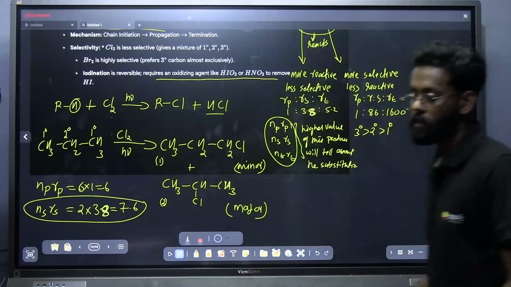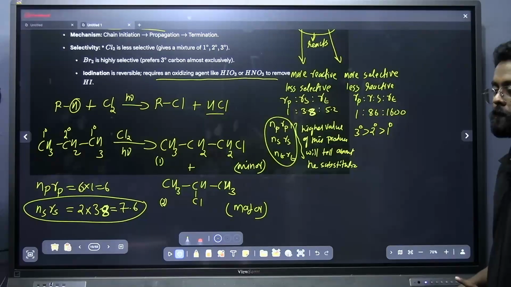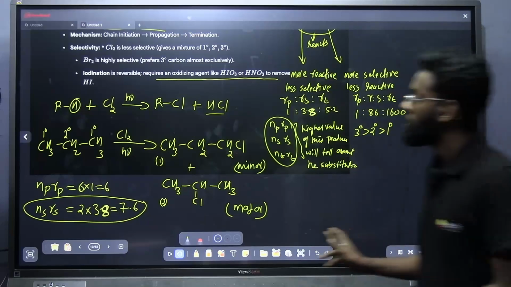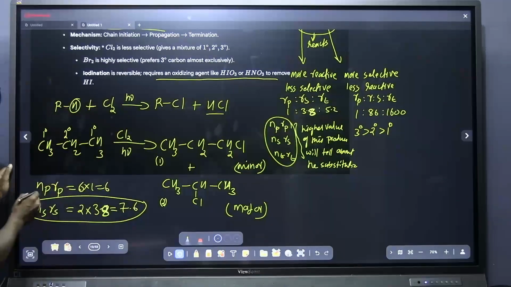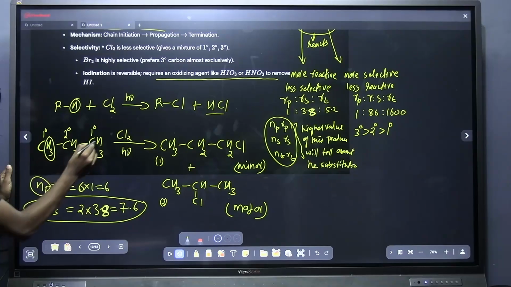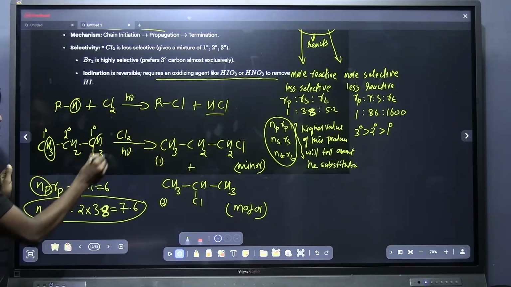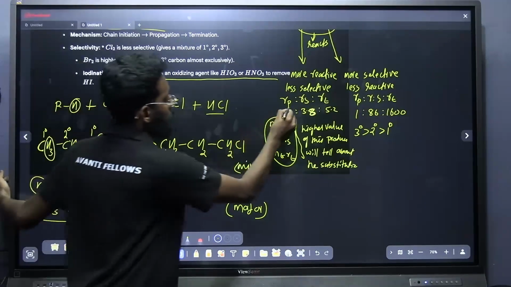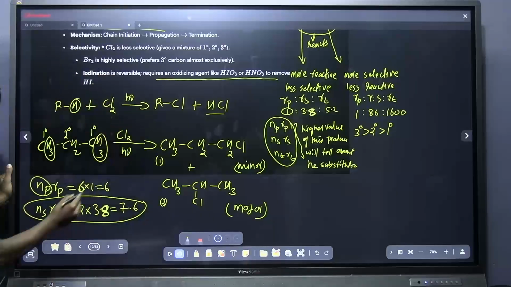Any doubt anybody is having? NP-RP, please explain again. NP is the number of hydrogens on the primary carbon. How many hydrogens are there on the primary carbon? This is a primary carbon, 3 hydrogens are there. And this is also a primary carbon, and 3 hydrogens are there. So NP is 6. And what is RP? RP is the rate of the primary, that is 1. So 6 into 1 is equal to 6.